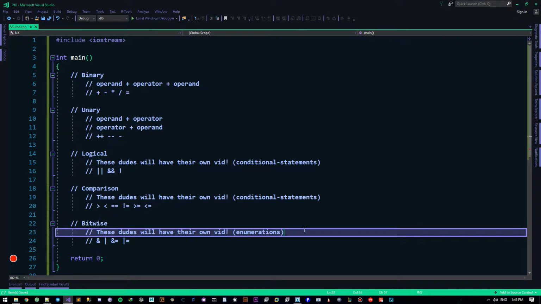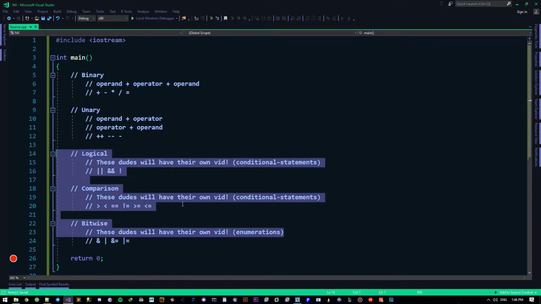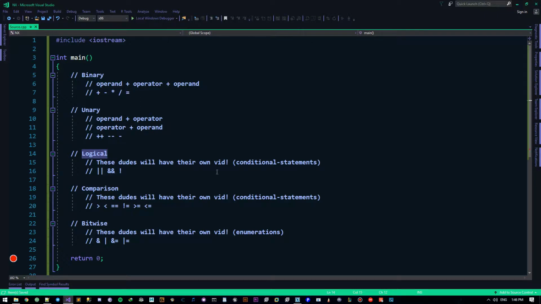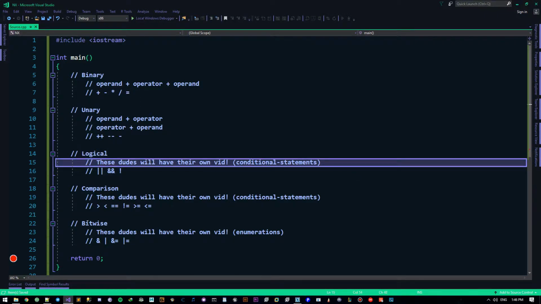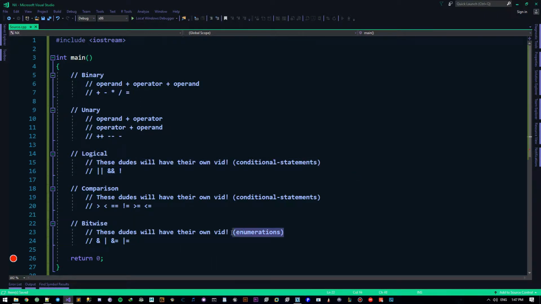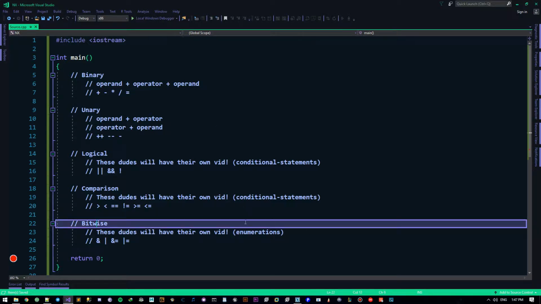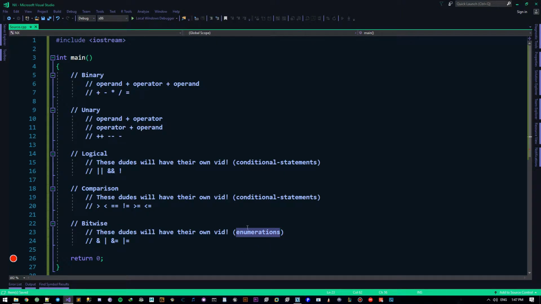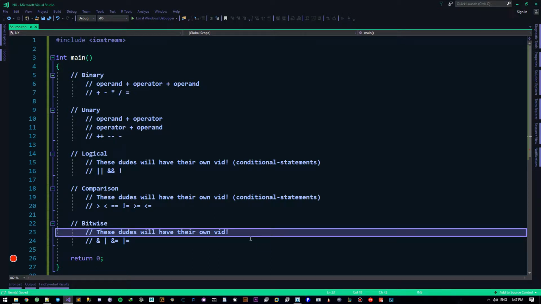Alright. Now these three guys will have their own videos. These two will be explained in the conditional statements, and bitwise, why I wrote enumeration. It will be explained in another video called the bitwise video, but the examples are very clear when we get to the enumerations video. Okay, so enumerations, we'll just see the examples of how this guy works, but not really. We don't care about this guy right here. All right, I don't know why I wrote that down.